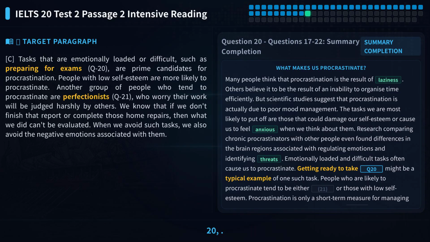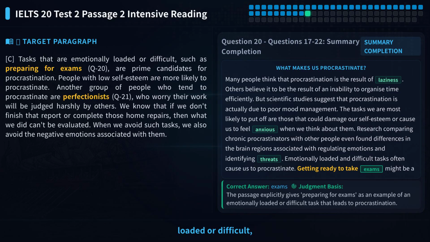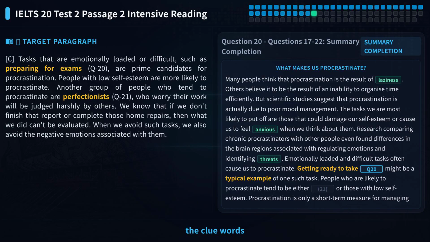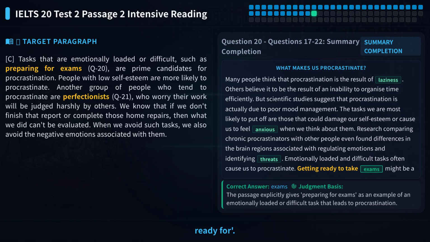Let's look at question 20. The statement says that tasks which are emotionally loaded or difficult, such as preparing for what, are prime candidates for procrastination. Please pause the video and think about the answer first. Pay attention to the clue words before the blank, preparing for, which means getting ready for. The blank needs a noun that represents the thing we prepare for.